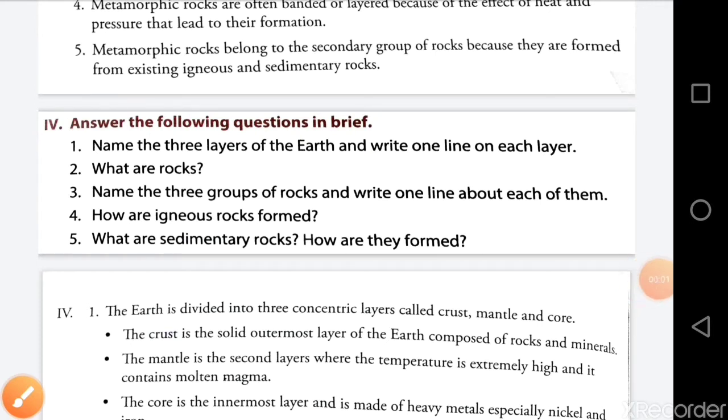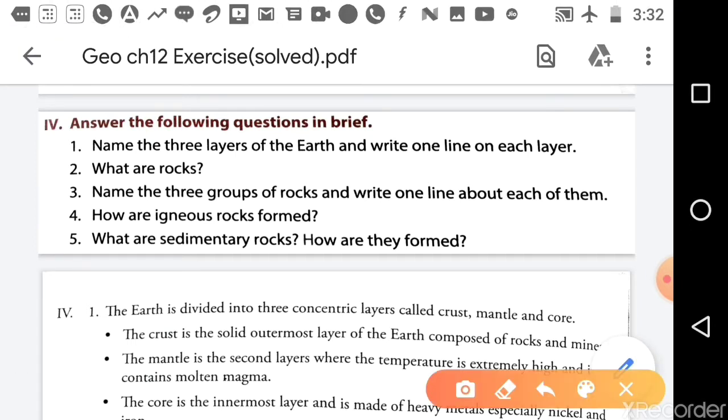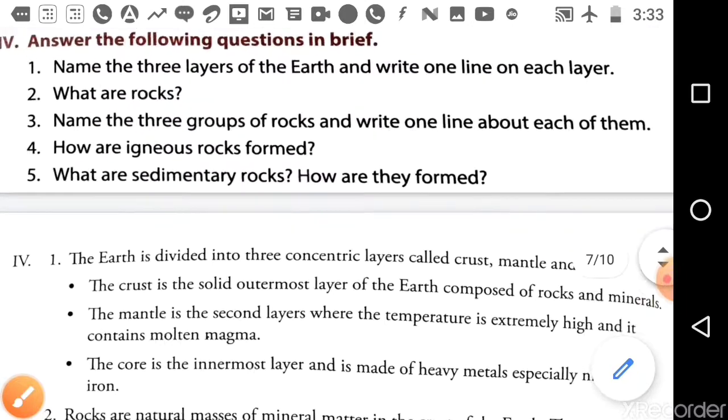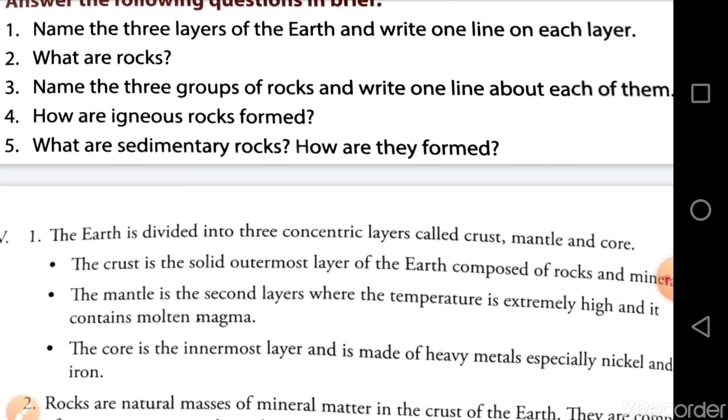Now the question number 4. Answer the following questions in brief. Question number 1 is, name the 3 layers of the earth and write one line on each layer. Answer, the earth is divided into 3 concentric layers called crust, mantle and core.